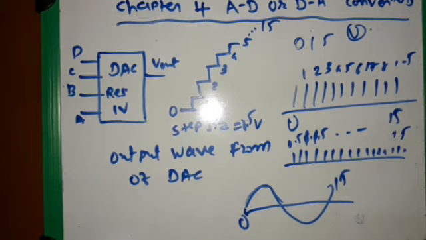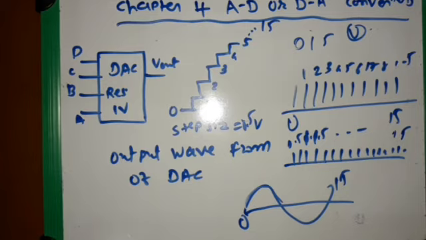So here when the counter is at 000, the voltage is 0 volt, and if the counter is 111, the output of the DAC is the maximum, 15 volts, and this is the full scale output. Now, in digital to analog and analog to digital conversion, a very important aspect is digital data processing. Digital to analog conversion is a straightforward process, and it is considerably easier than analog to digital conversion. So the digital to analog converters are part of the conversion chain.